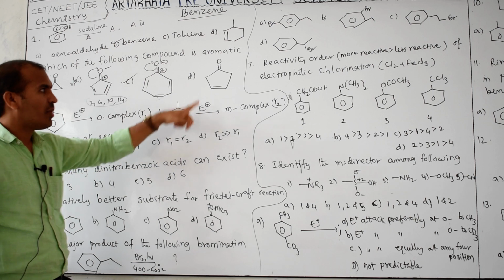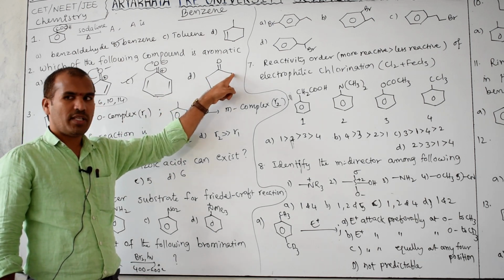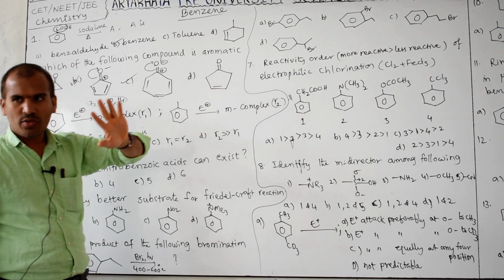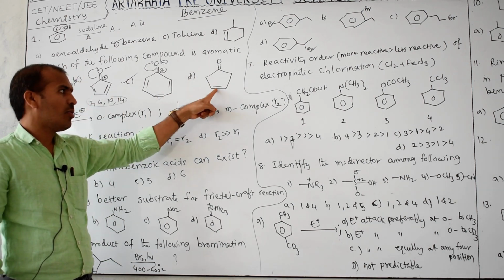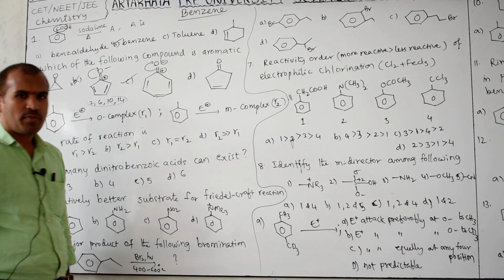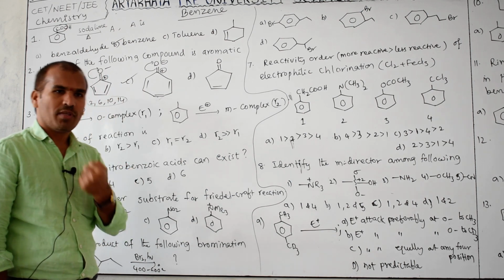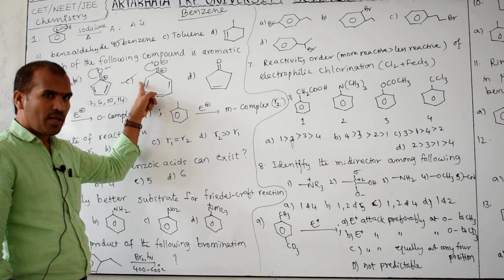But here there is no cyclic structure. Here sp3 is there. Planarity is missing and conjugation is also missing. Only a double bond is there. Therefore two points are missing here. If any one point is missing, it does not accept the aromatic character. Therefore, this is the aromatic one.